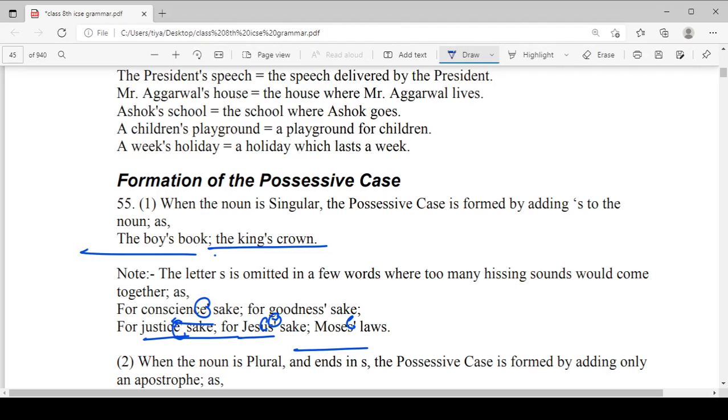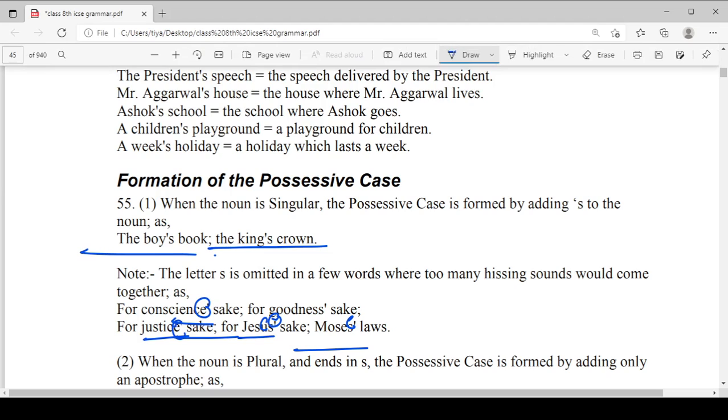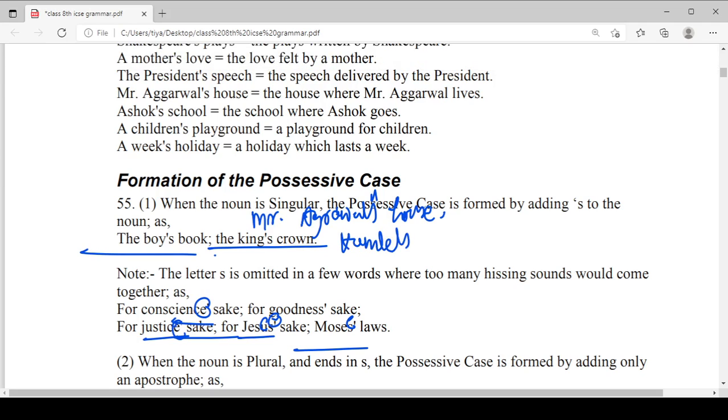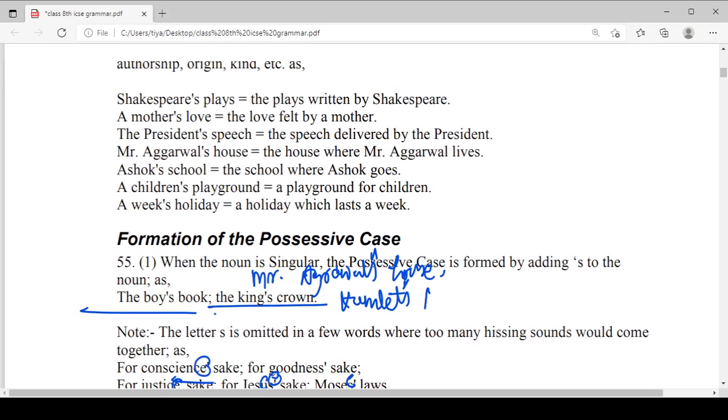So in the possessive case we have Mr. Agrawal's house, Hamlet's kingdom.